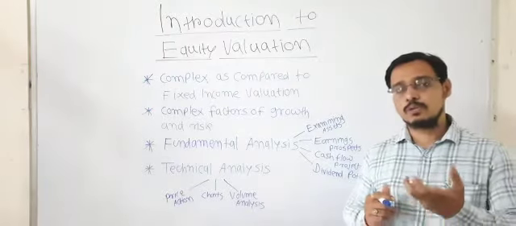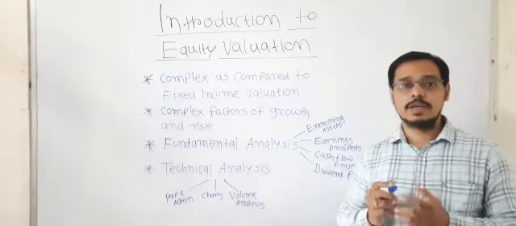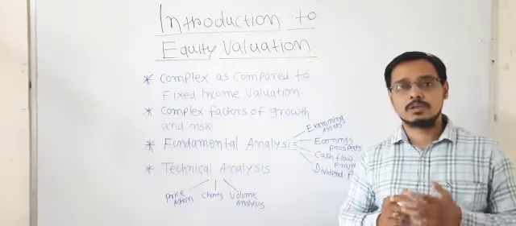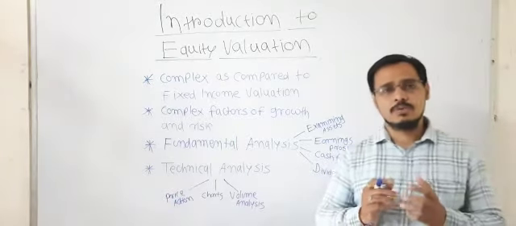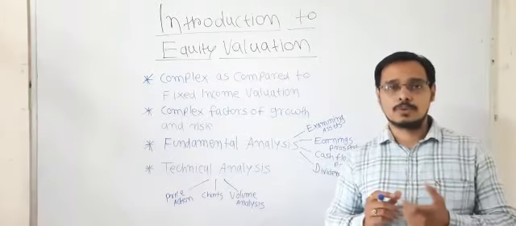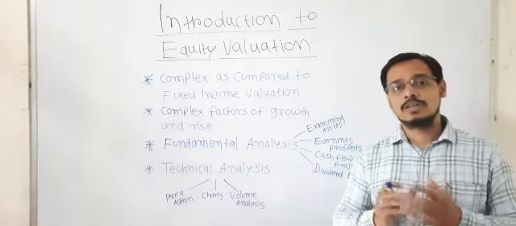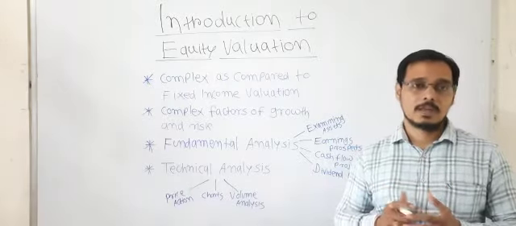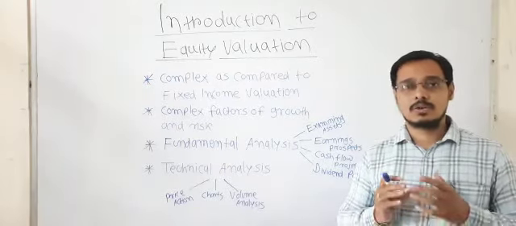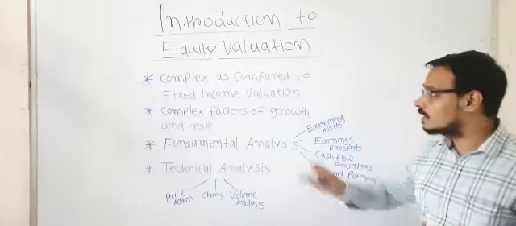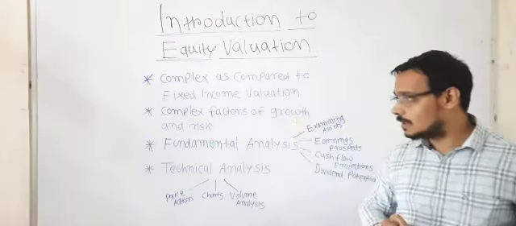Now, when we are going to value the equity of any company, it is very complex as compared to bond valuation, because in bond valuation you will find that the cash flows, the yield, the interest rates and the maturity can all be ascertained very easily. But in equity valuation, you cannot ascertain all these things easily. So it is very complex as compared to fixed income valuation.